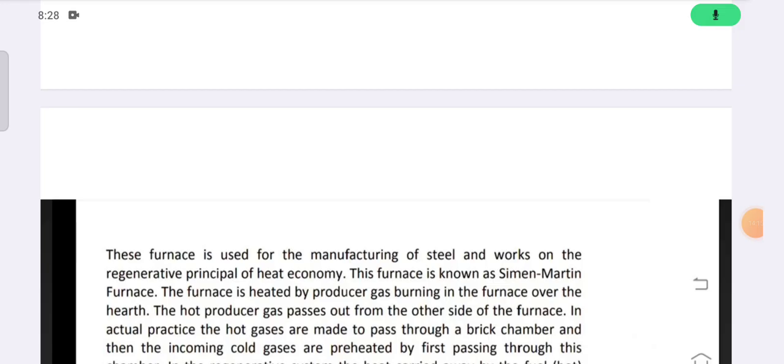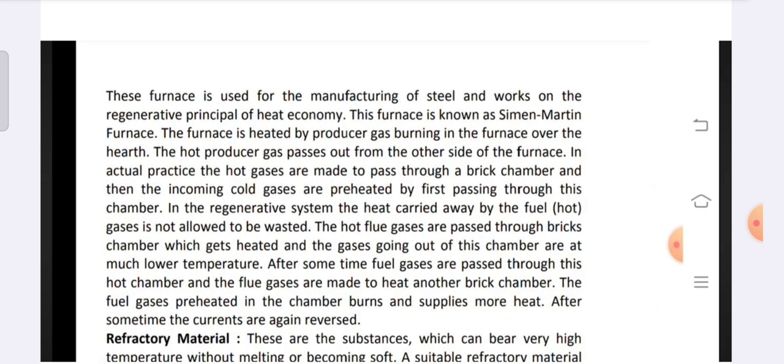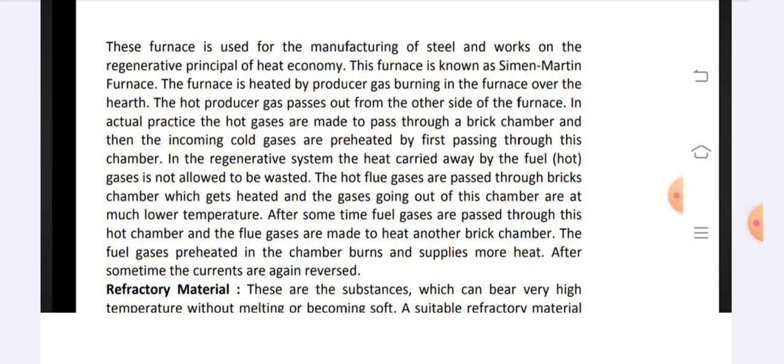Open hearth furnace. This furnace is used for the manufacturing of steel and works on the regenerative principle of heat economy. This furnace is known as Siemens-Martin furnace. The furnace is heated by producer gas burning in the furnace over the hearth. The hot producer gas passes out from the other side of the furnace. In actual practice, the hot gases are made to pass through a brick chamber and then the incoming cold gases are preheated by first passing through this chamber.